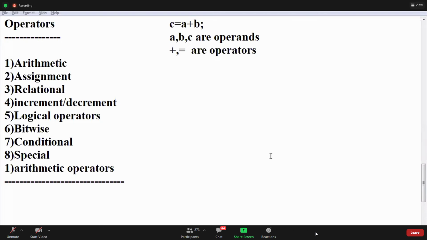Guys, completed, right? See once, first, arithmetic operators.